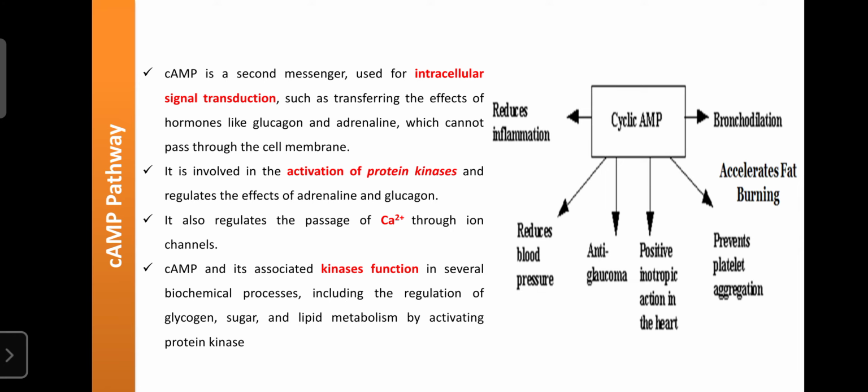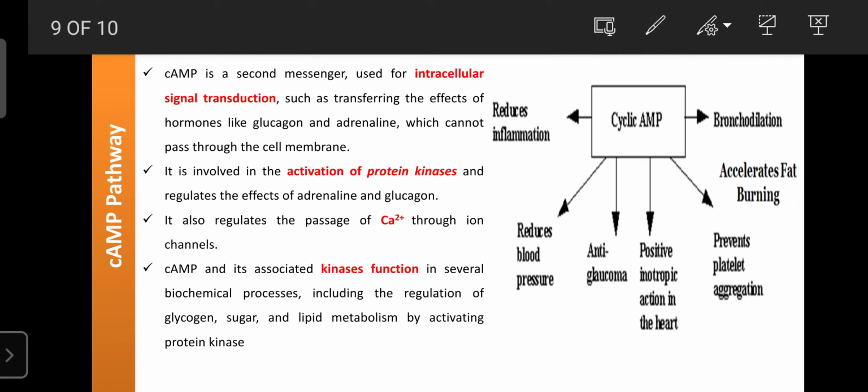As well as that, it can regulate the calcium level through operating the calcium channels or releasing calcium from the sarcoplasmic reticulum. Another function is that it is involved in causing bronchodilation. It means cyclic AMP can avoid bronchospasm. If the cyclic AMP level in your body is decreasing, then we may suffer from asthma also.